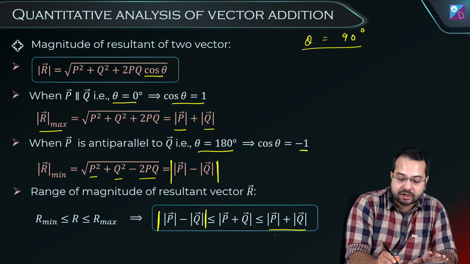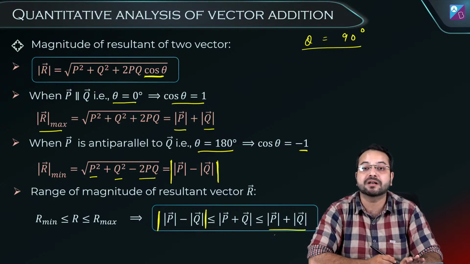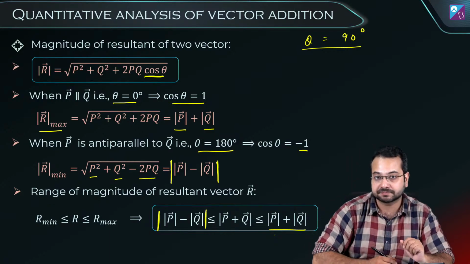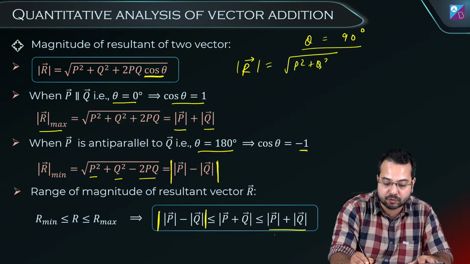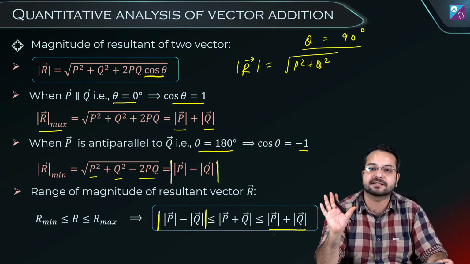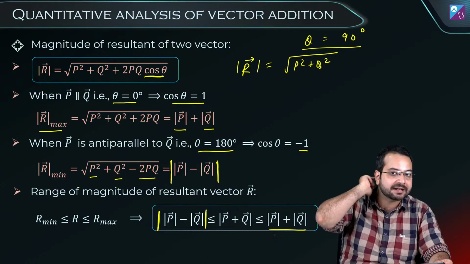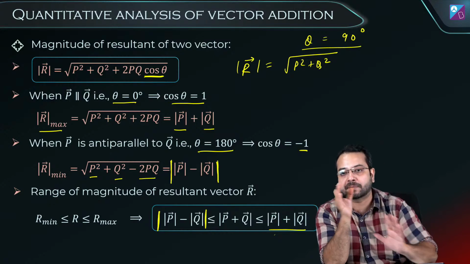Now if theta is equal to 90 degree, then what is cos theta? Cos theta will be equal to 0. Then the resultant is going to be equal to under root of p square plus q square. Plain and simple. I hope you understand this. So if we have two vectors which are at 90 degree, then the resultant is simply going to be equal to the under root of p square plus q square.